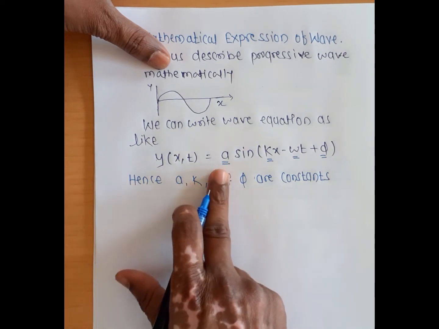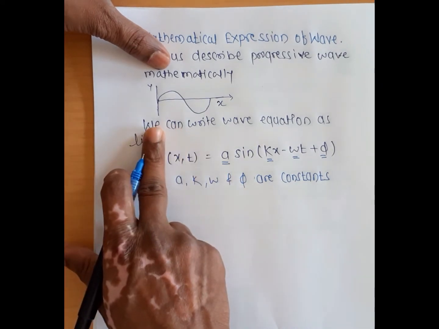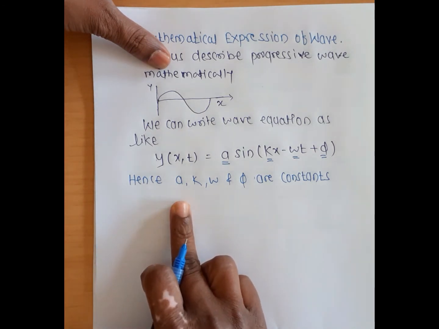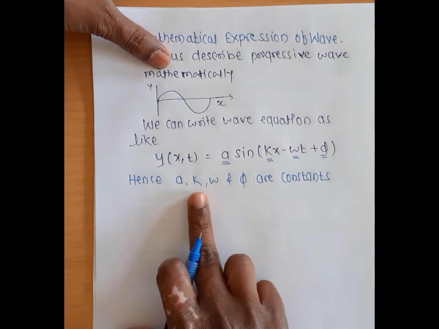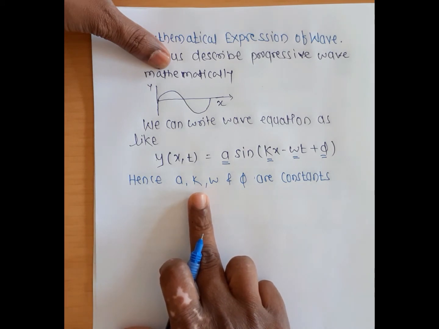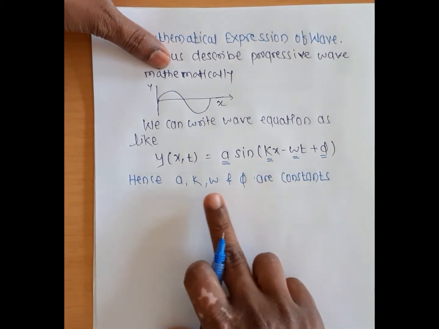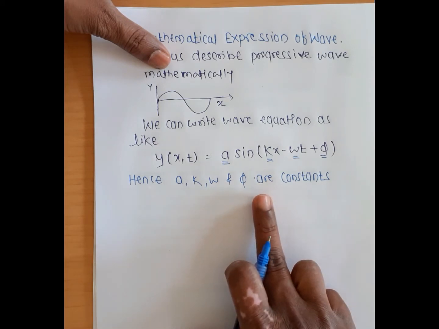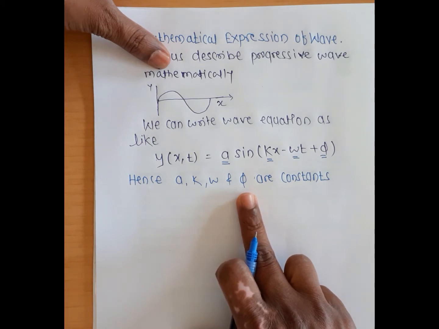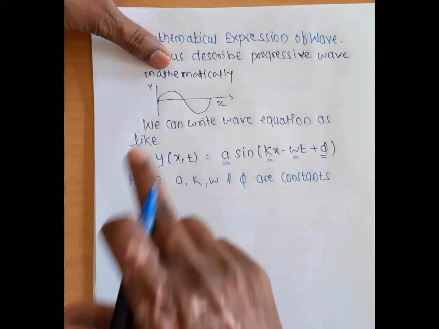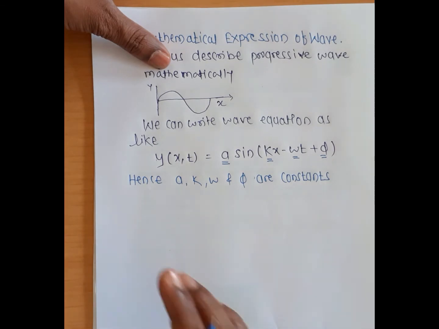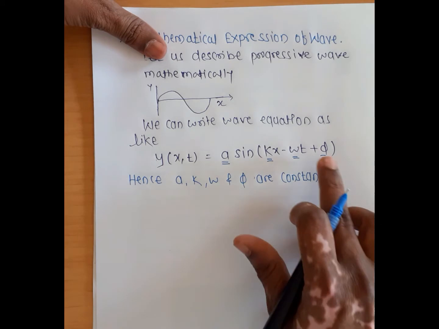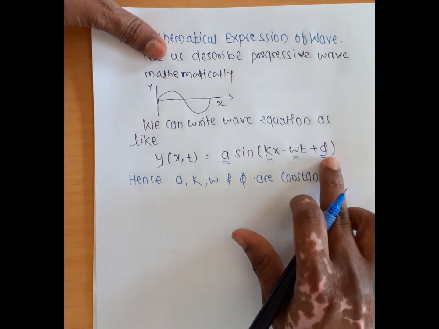Because A is related to the amplitude of the wave, k is the angular wave number, omega is the angular frequency, and phi is related to the phase angle. In a previous lecture we already saw that one of the properties of waves is phase and phase difference. So this phi is denoted as the phase.